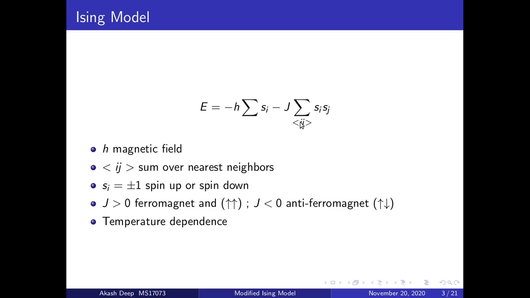This interaction term also depends on the nature of J. If it's greater than 0, then it's ferromagnetic in nature, where spins prefer to align in the same direction, and if J is less than 0, the spins prefer to align in opposite directions, which is the antiferromagnetic configuration. The temperature also plays an important role here. The temperature basically increases the entropy of the system and hence the disorder.